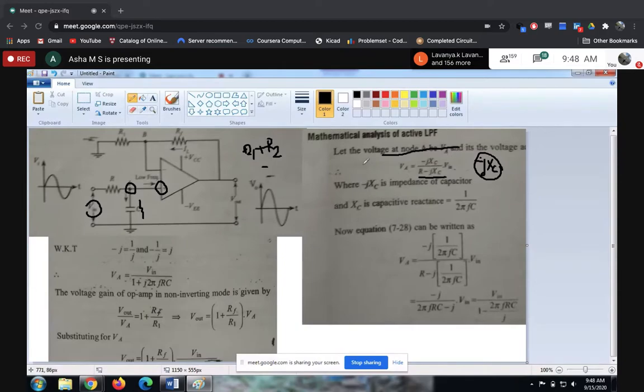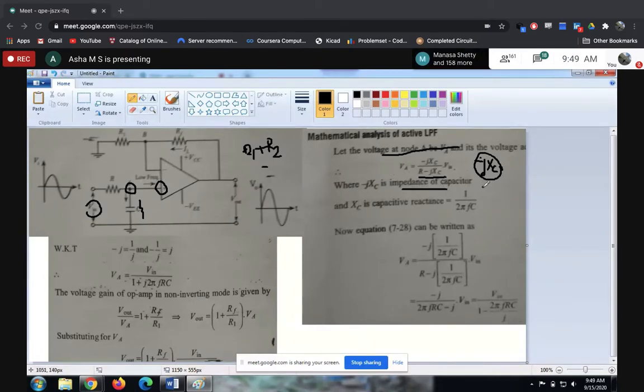So this is very similar to whatever we have discussed so far. Whenever we have two resistors in the voltage division, this is how we are going to write, right? R2 into Vin divided by R1 plus R2. If you are understanding this one, well and good. If not, this is the formula, you just remember. Okay, so next, this is the impedance of the capacitor.